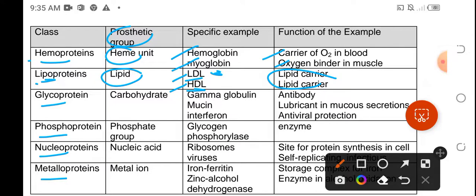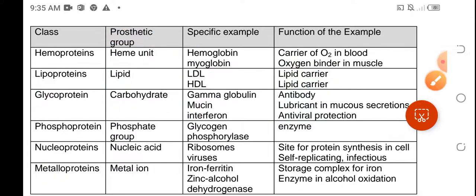Okay, then the next conjugated protein is the glycoprotein, from the word glyco, meaning the prosthetic group is a carbohydrate. So we have gamma globulin, which is an antibody, mucin, which is a lubricant in the mucus secretion, and interferon, which is an antiviral protection.